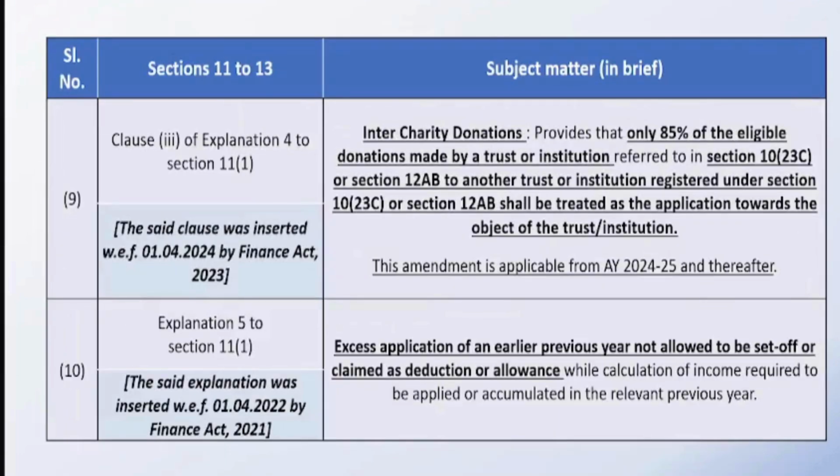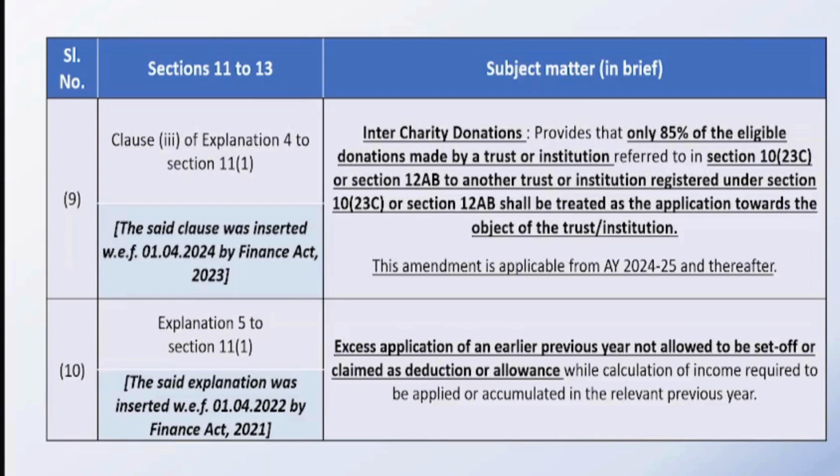There is one more amendment regarding inter-charity donations. We talked about corpus donation. Corpus donation from one trust to another trust is not allowed. That is for sure. Second thing is that when you are making a donation from one trust to another trust, this amendment has been brought by the Finance Act 2023. So 15% of the amount which is prescribed by Section 11(1) will be disallowed to the donor trust.